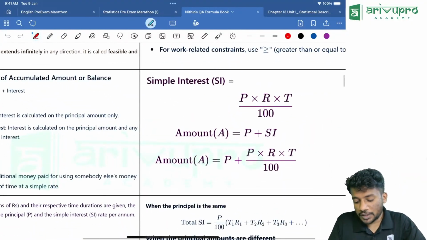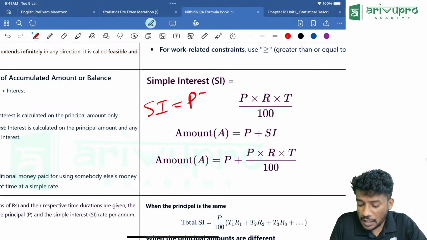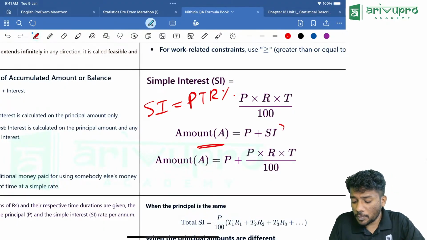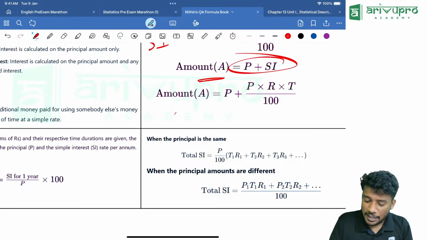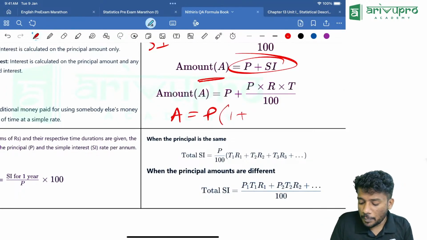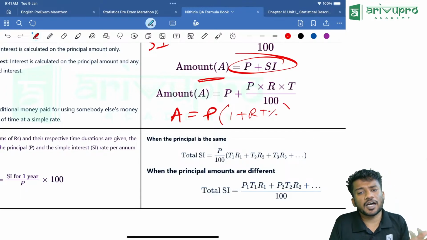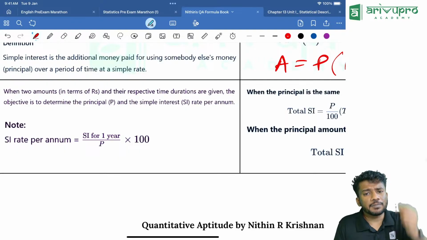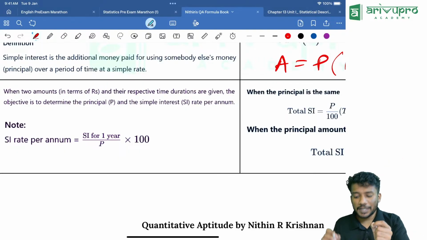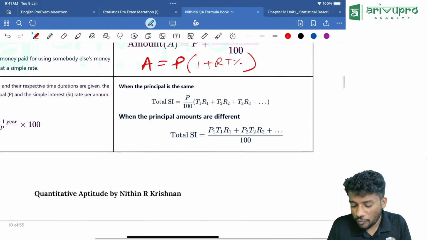Simple interest. What is the formula we are using for SI? PTR percentage. Amount is how much? P plus SI. How will you write it? A is equal to P into 1 plus RT percentage or TR percentage. This is the formula. When we are finding SI rate per annum, SI for 1 year divided by P into 100, then principal for different years.